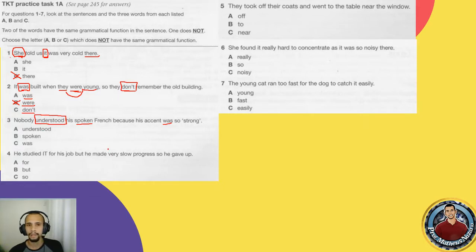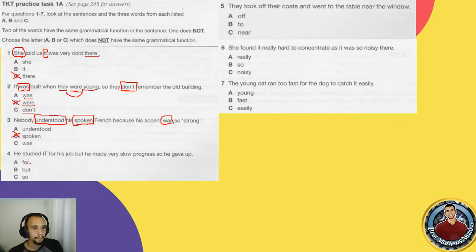You can pause the video and try to answer the questions, okay? Because I'll just speak away. I can't interact with you, everybody, sorry. And spoken, his spoken French. Here, it is a participle form, right? Because his accent was so strong. Here was not acting as a linking verb, but rather the past tense. So in this case, spoken, letter B again.